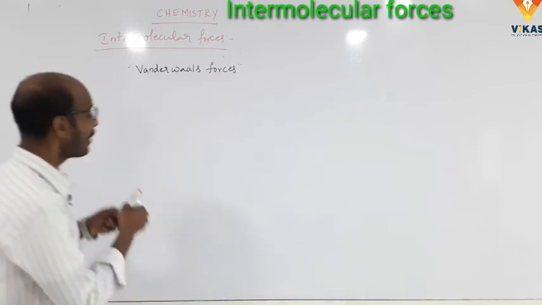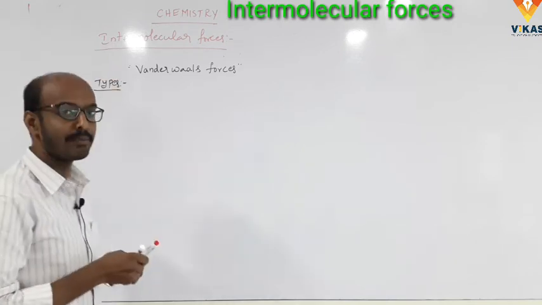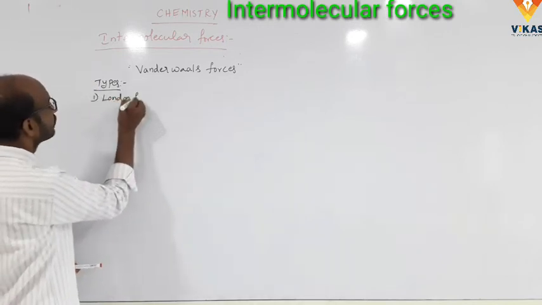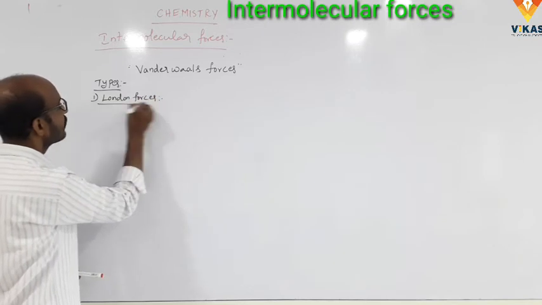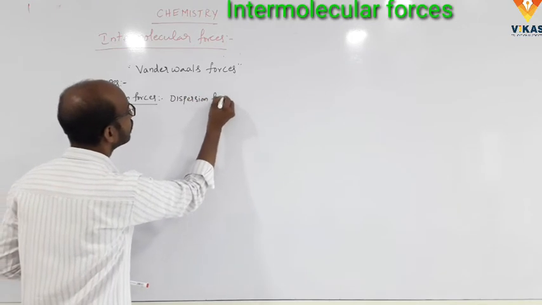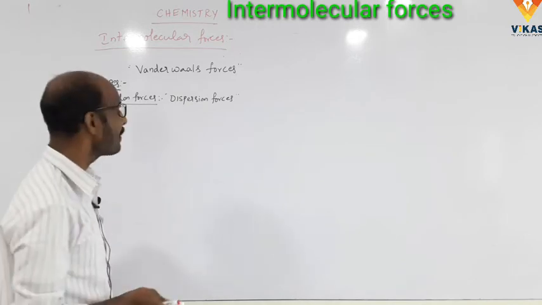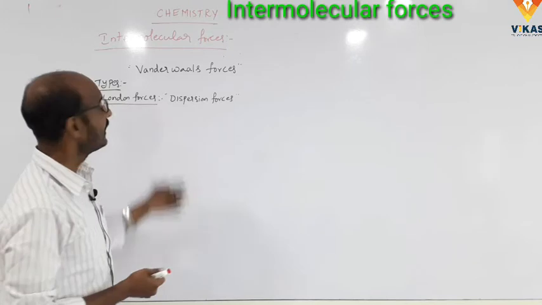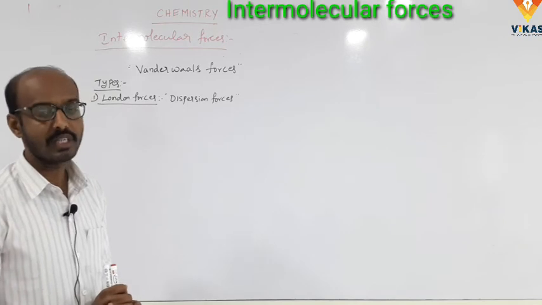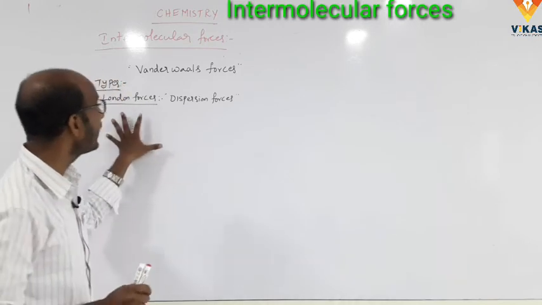Here are the types of intermolecular forces. What are the types of intermolecular forces? Number 1, London forces, also called dispersion forces. What is meant by London forces or dispersion forces? And the other types are dipole-dipole forces, dipole induced dipole forces, ion dipole forces, ion induced dipole forces. We have 5 types of intermolecular forces.